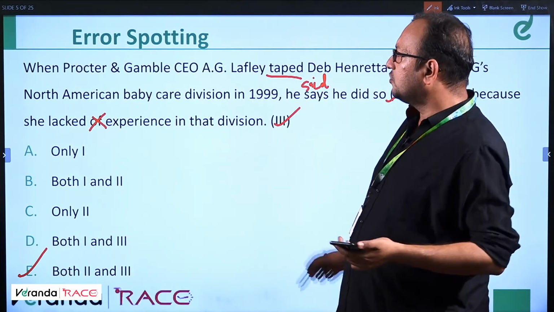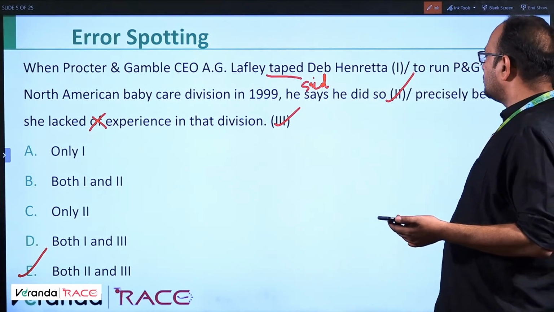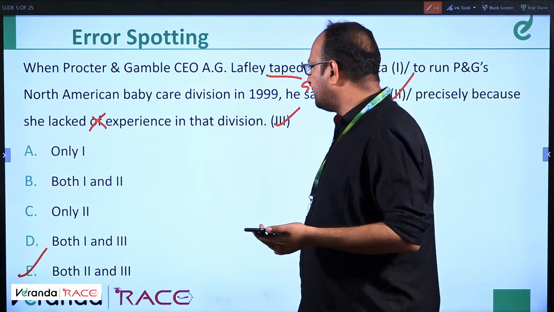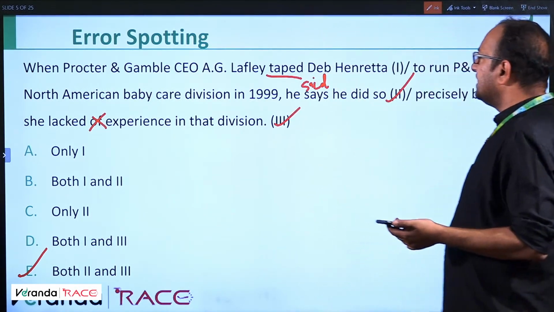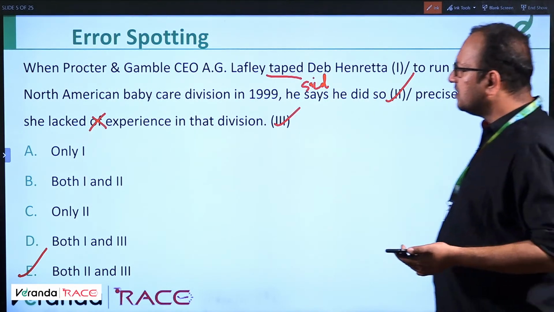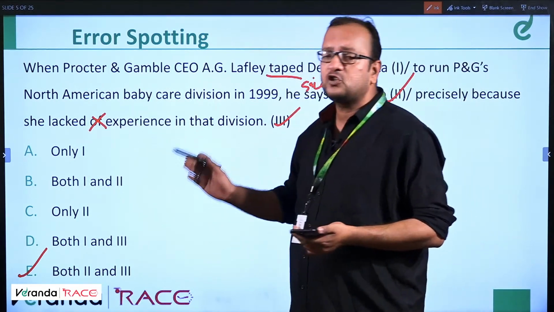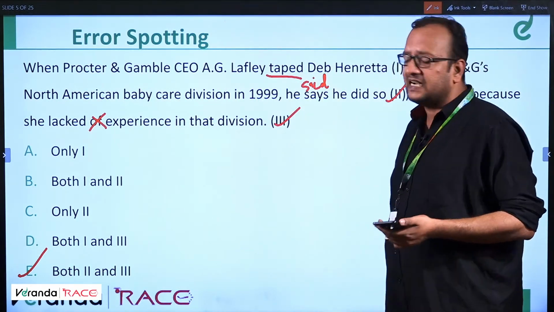Very easy question. So when Procter & Gamble CEO A.G. Lafley taped Deb Henrietta to run P&G's North American Baby Care Division in 1999, he said he did so precisely because she, meaning Deb Henrietta, lacked experience in that division.